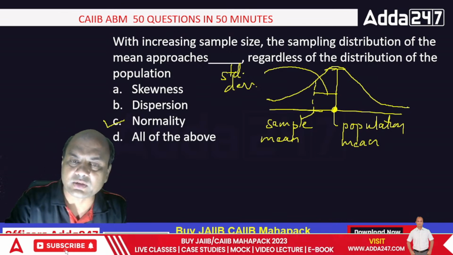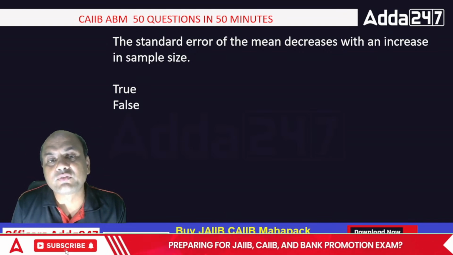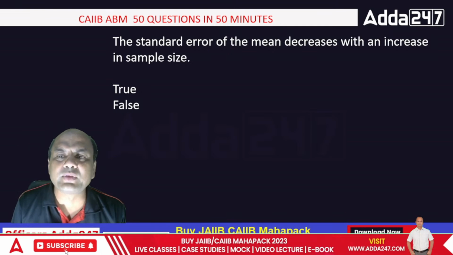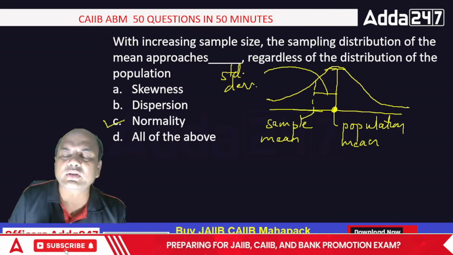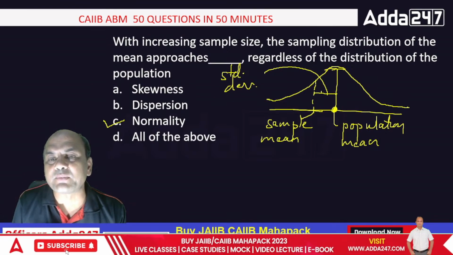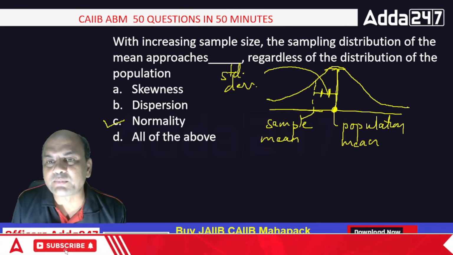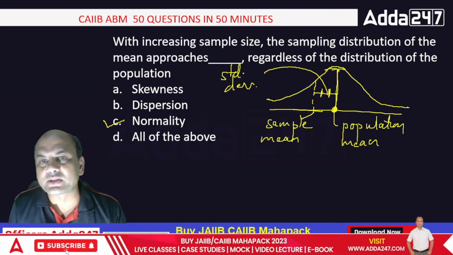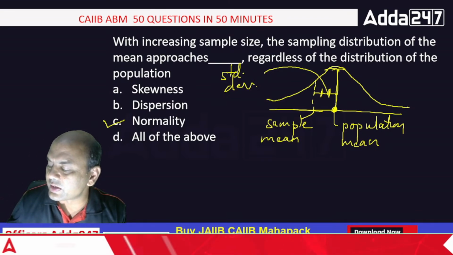Okay, move on. The standard error of a mean decreases with increasing sample size. True. Just now we did it, isn't it? See this: if I go on increasing the sample size, this standard error, this gap, will come over here, then here, and in the end they'll merge. Sample mean and population mean will merge when all the samples are the entire population.